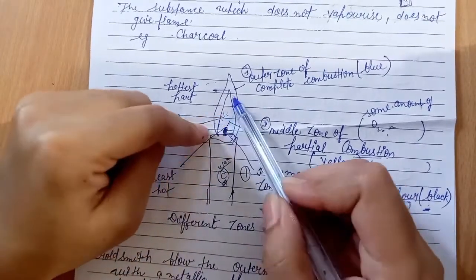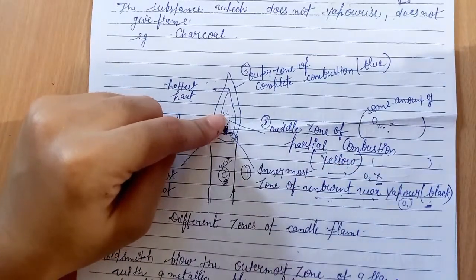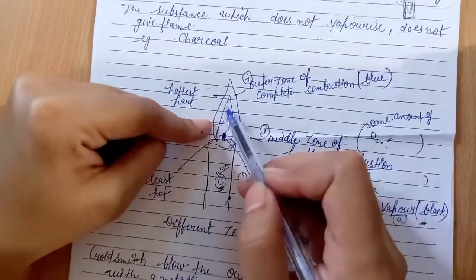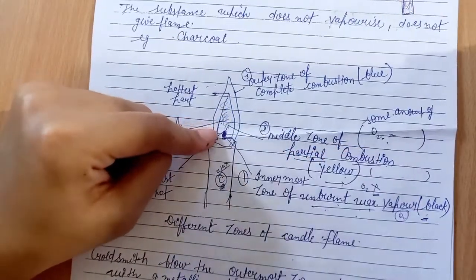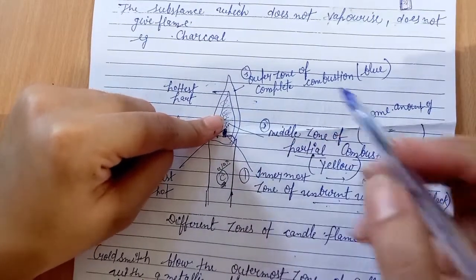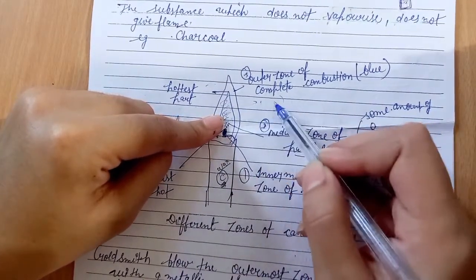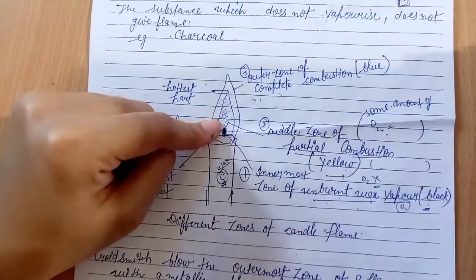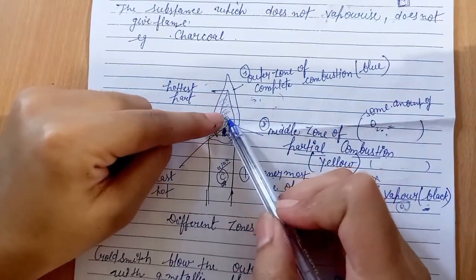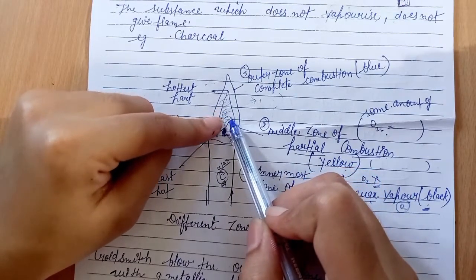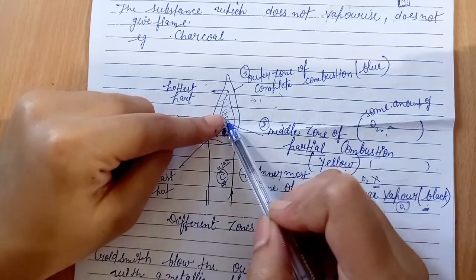And this is the middle zone, in which a sufficient amount of oxygen is not present. So in this second region, incomplete combustion takes place. As a result, unburnt carbon particles and carbon monoxide gas are produced here, and this region is a luminous region. This region has moderate heat.